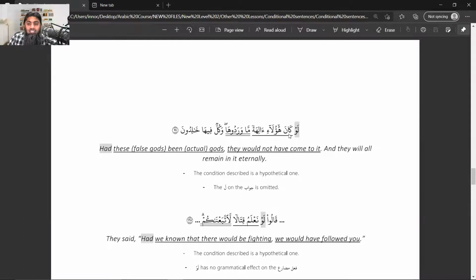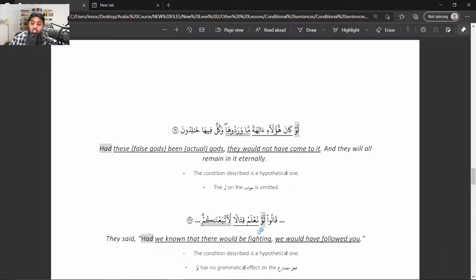So Allah is saying that had it been the case that these gods were really gods, ma waraduha, then they would not have come to it. It means Jahannam. So had it been the case that these false gods were the gods, haulai aliyatan, if these were the gods, ma waraduha. This ma is ma of negation. Ma waraduha, they would not have come to it, which means Jahannam.